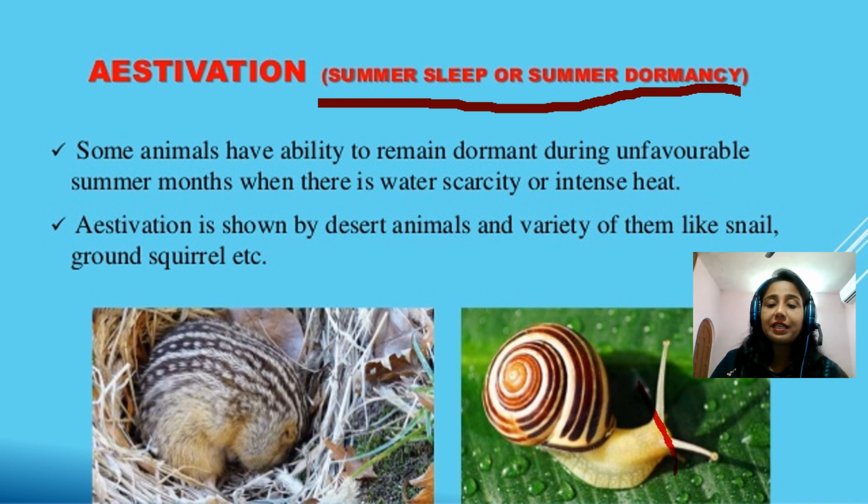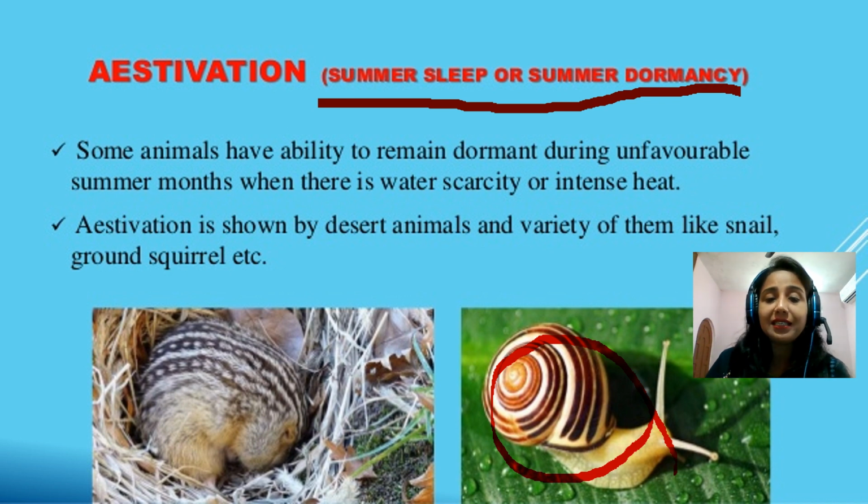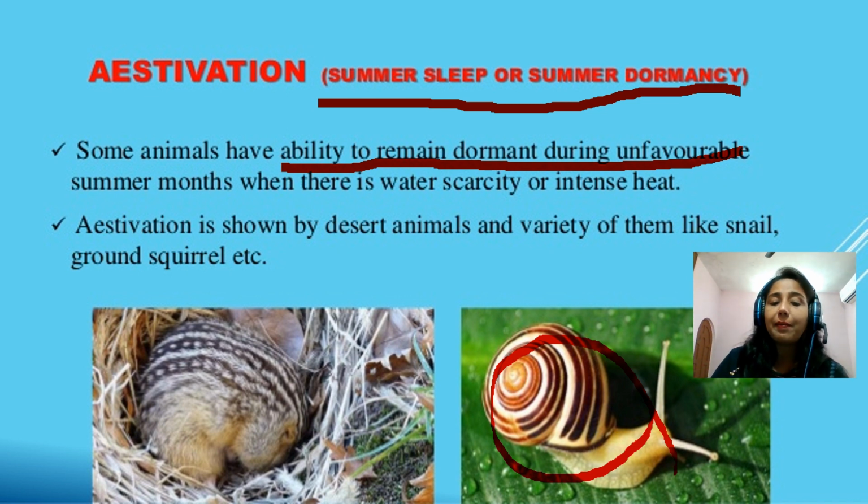Now here children, you can see this animal. This is a snail. It also estivates, and not all animals estivate because some animals have the ability to remain dormant during the unfavorable summer months, right? So some animals can survive in the extreme heat, but those who can't survive during the summer season, what they do, they just sleep, and that's estivation.